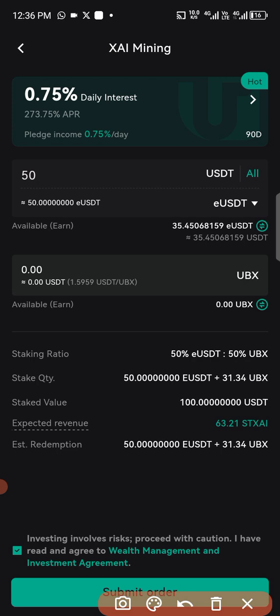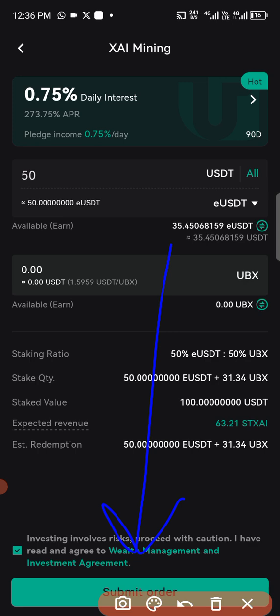So once you come down to this point here, once you click on submit order, already you have staked. Remember, you have actually staked for 90 days. So after 90 days, you make some profits, and then after the 90 days, your $100 will also get back to you. You can pull it out from the system.